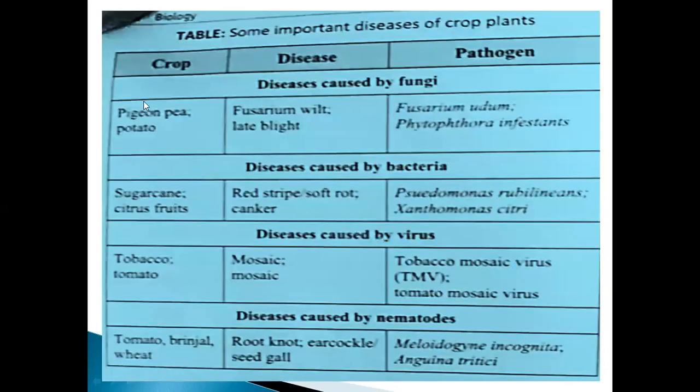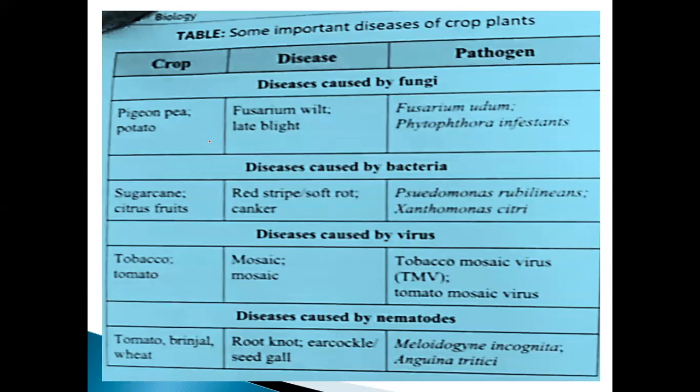See this one. What are the crops there? And what are the diseases there? And the pathogen. Already I told you. In each and every lesson, suppose when you are going to study human welfare, at that time you also know a little bit about malaria.